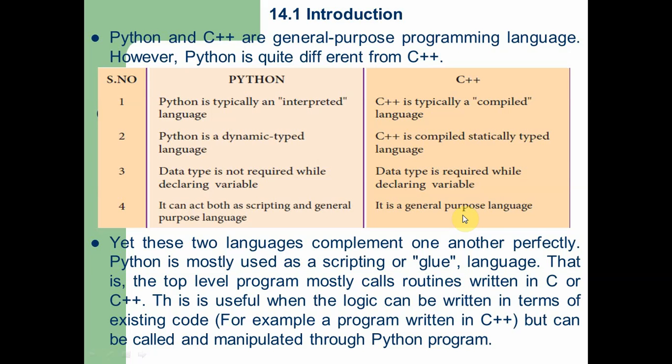By using a scripting language, we are calling the C++ program, that is routines. Routines may be called as functions, constructors, or programs. So these C++ routines can be called in Python, and we can use the power of C++ with the feature of Python. In this lesson we are going to learn this important feature of Python.